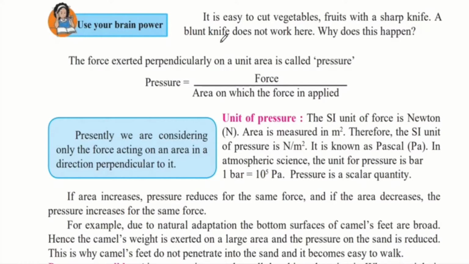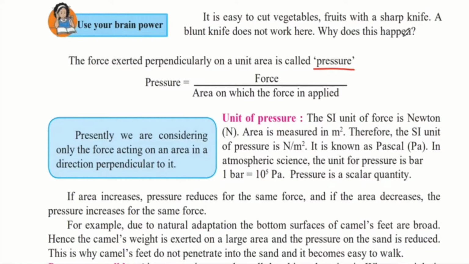So why does this happen? It is because the sharp knife has a thinner edge and therefore we use a lesser amount of force to cut it. But let's explain this phenomenon using physics. The force exerted perpendicularly on a unit area is called pressure. So this is the definition of pressure, which is nothing but the force exerted perpendicularly on a unit area.